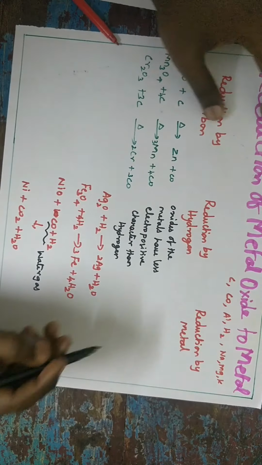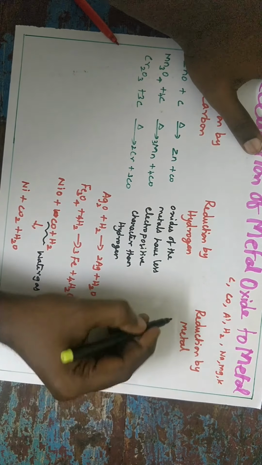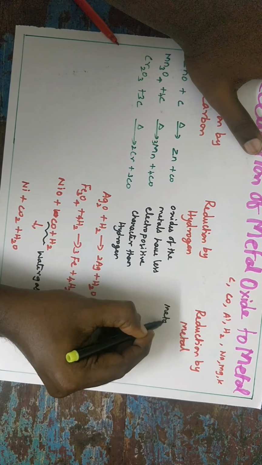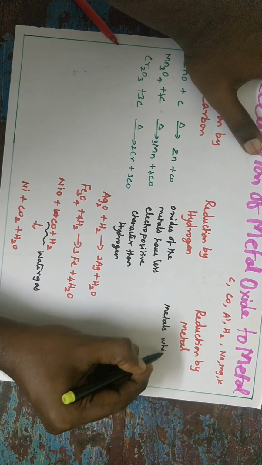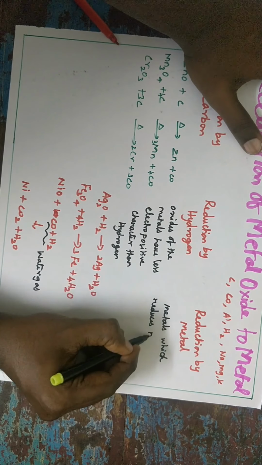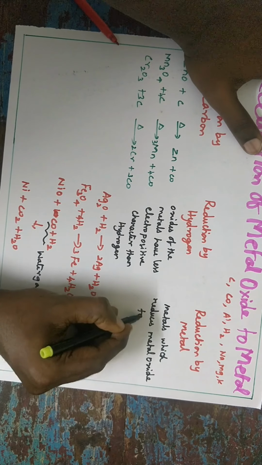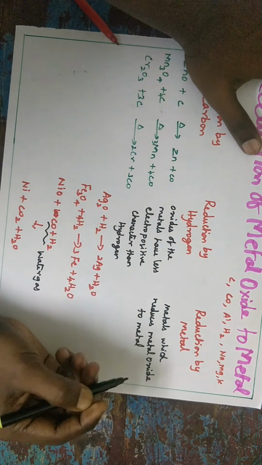So the last, third one, is reduction by metal. In this, an active metal reduces metal oxide to metal.